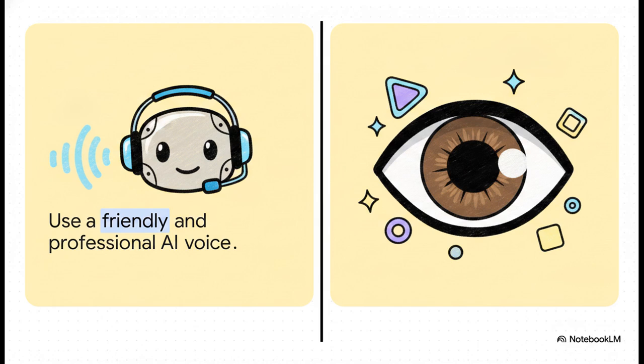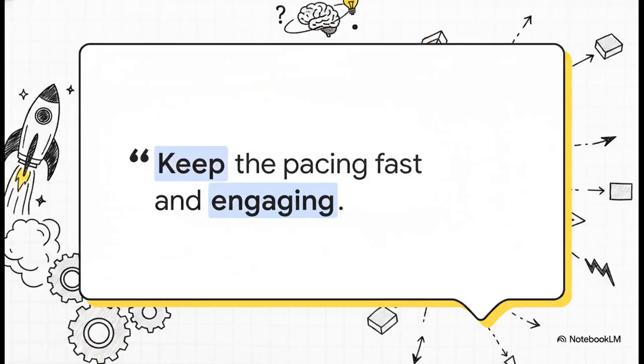But visually, the demands are extremely heavy. The prompt explicitly requires modern transitions, subtitles, icons, animations, and highly relevant visuals. It is essentially a multi-sensory trap designed to totally immerse the viewer and kill any urge they might have to click away. Which brings us to this explicit command, and it's a big one. Keep the pacing fast and engaging. That single sentence is basically the heartbeat of modern content creation. Because let's face it, in an ecosystem of infinite scrolling, a single dull moment is a death sentence. The AI is ordered to fire off information rapidly, dragging the student from one tool to the next before their brain can even think about wandering off.